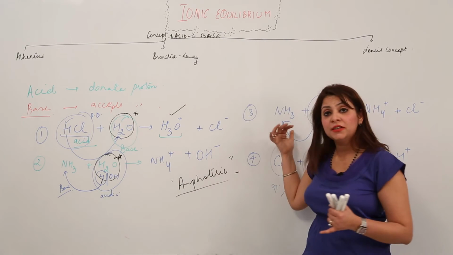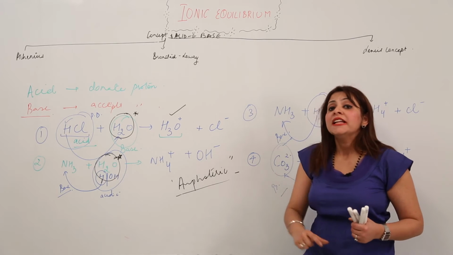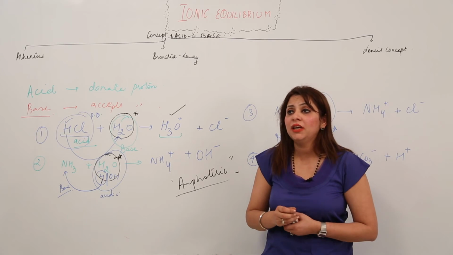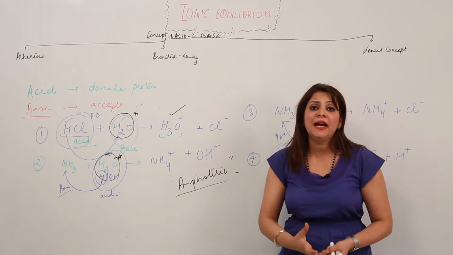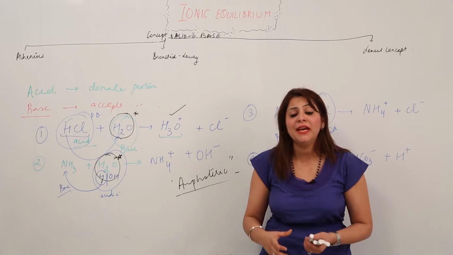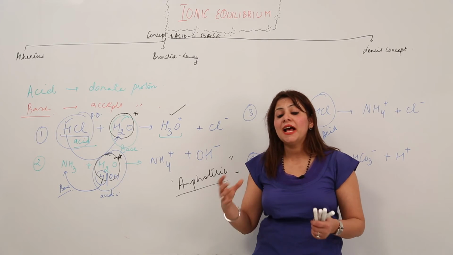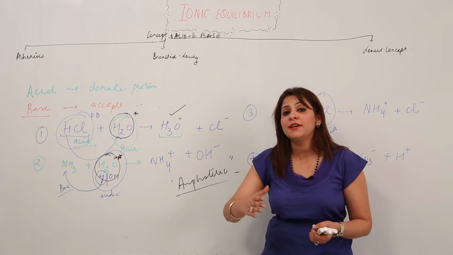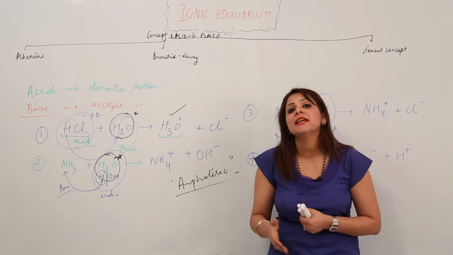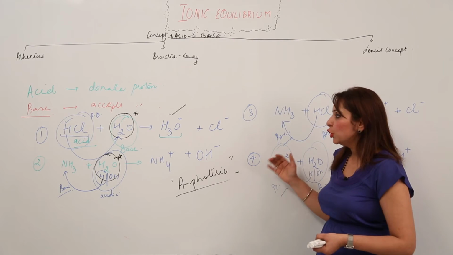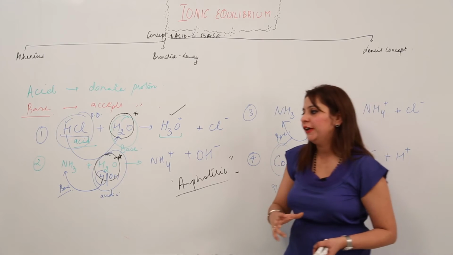as shown by the third equation, and moreover there is no compulsion that there should be a hydroxide ion in order for a substance to behave as a base, or a hydrogen ion to behave as an acid. Even in the absence of those ions, the substance can still behave as an acid and a base, right? So this is the Bronsted-Lowry concept.